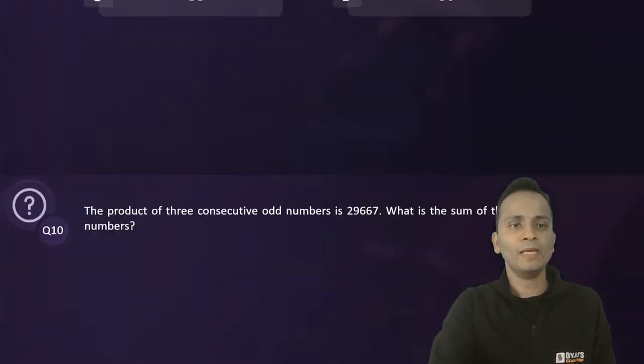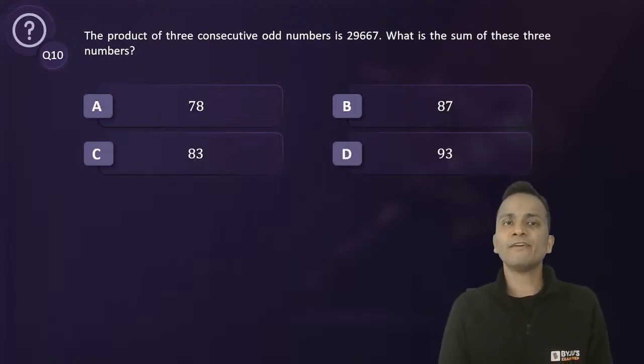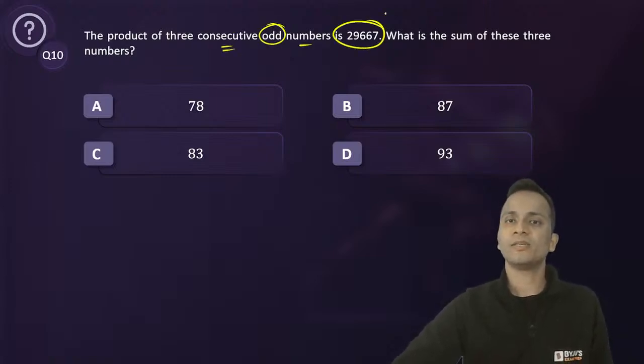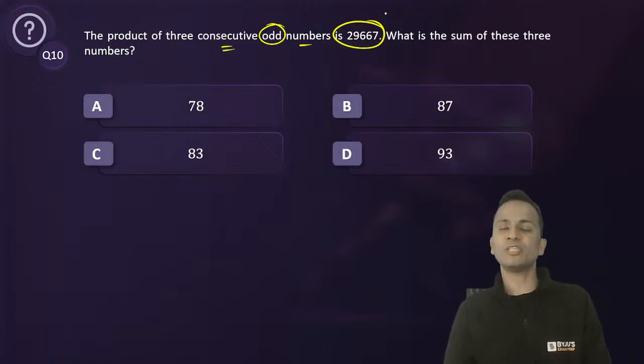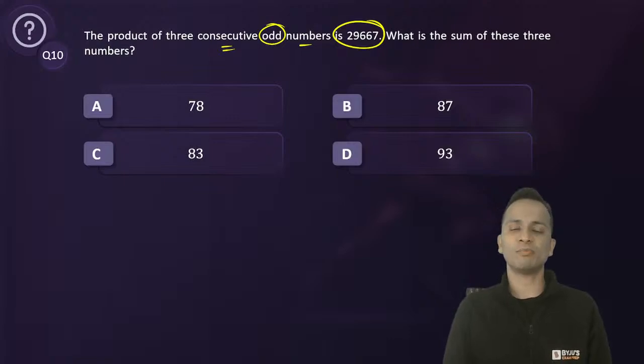Good. Next question, question number 10. The product of three consecutive odd numbers, important, consecutive odd numbers is this. What is the sum of these three numbers? So the product of three consecutive odd numbers is given. You need to find out the sum of these numbers.